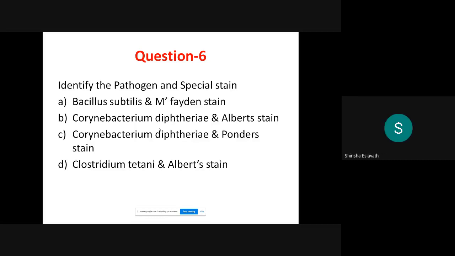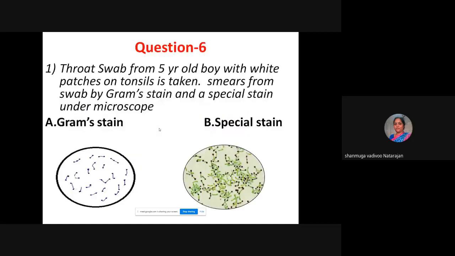Corynebacterium diphtheriae and Albert, B. Okay, excellent. Why not Ponder's? Okay, that option is correct. It's Corynebacterium diphtheriae and Albert stain. It's a case of diphtheria, because the case very clearly points out a 5-year-old child with tonsillar patches, patchy tonsillitis. Can you appreciate the morphology in that stain? Chinese letter pattern, V and L.